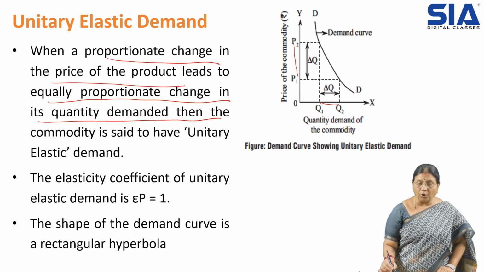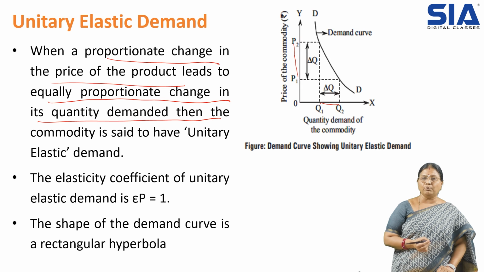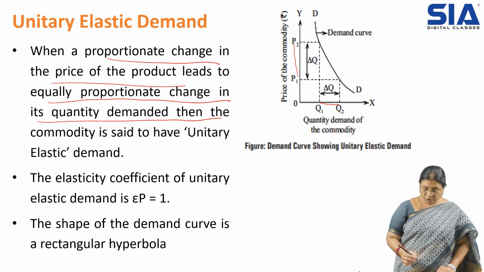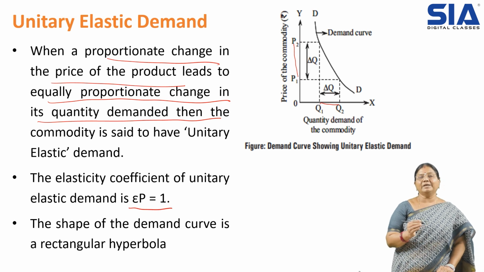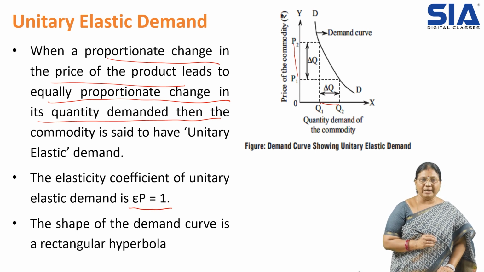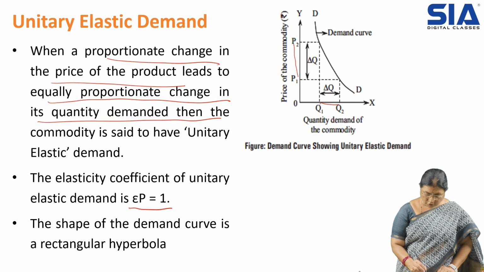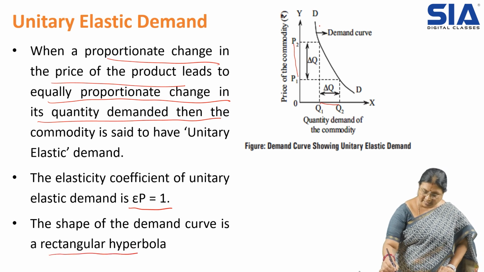When both proportionate changes are equal, it is unitary elastic demand. This is represented as EP is equal to 1. The curve is a rectangular hyperbola.